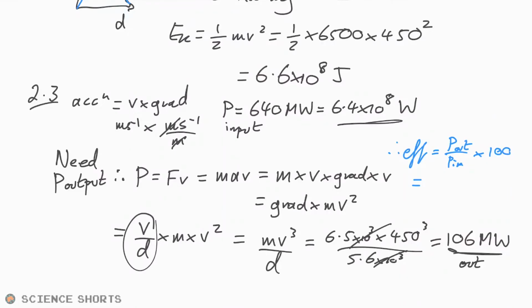So that is 106 megawatts. Okay, so they're both megawatts. So actually we can just ignore the megawatts. We can just say 106 divided by 640 times by 100. And that gives me 16.5%. 16.6%. There we go. That's our final answer.